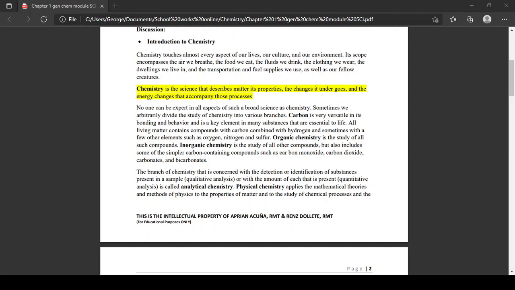So, gets nyo kung anong qualitative analysis? Yes, sir. Kung positive lang siya or negative. Kung quantitative analysis naman, kids, basahon taliwat ang description: amount of each that is present. Amount of each, meaning may exact number kagit present. Drugs na lang, kids, para mas related.